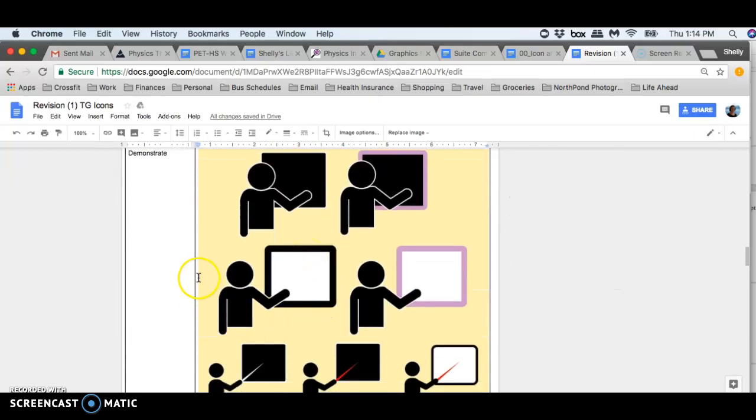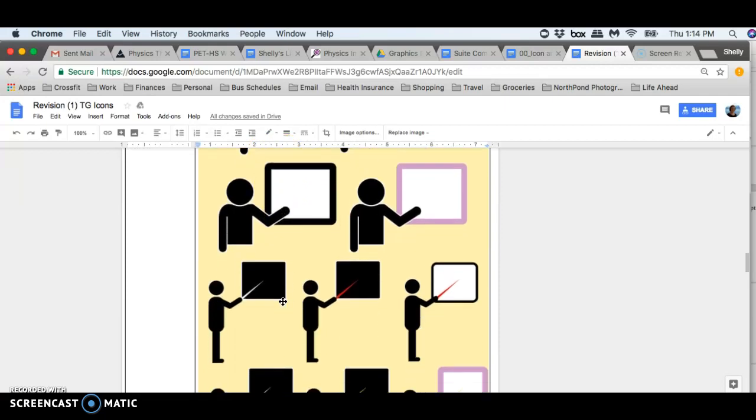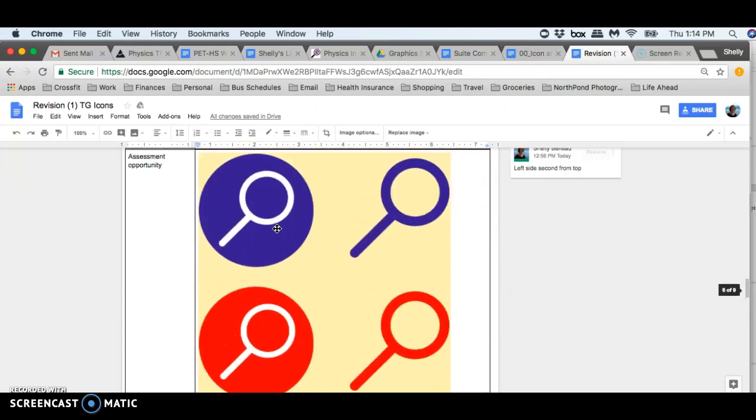Okay, this one. We like the second row on the left, this one right here. The only issue that we're a little concerned about is that these teacher's guide icons live in the margin, so it's better for them to be taller than they are wide. So I'm wondering if it would be possible to keep this whiteboard here and just move the person over. It would be kind of the layout as the one above, but we like this open whiteboard right here. And we liked the black and white with this one. This one we really liked.